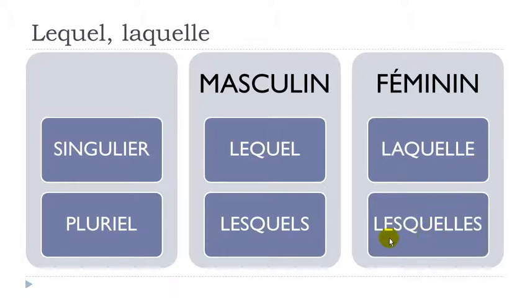So it will be quite logical in a way because we will have this plural form. So les, okay, as we had here, les, and then quel, you just add this final S at the end, okay. And the good news is that phonetically, it's lesquels here for the masculine form and then lesquels for the feminine form, all right? So phonetically, it's exactly the same when we talk about the plural form, but if you want to write it correctly, remember that for the masculine, it will be E-L-S at the end here, and E-L-L-E-S at the end for the feminine, all right?